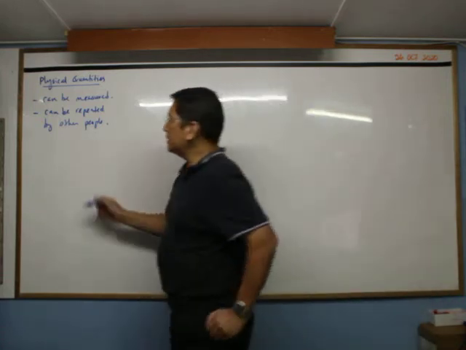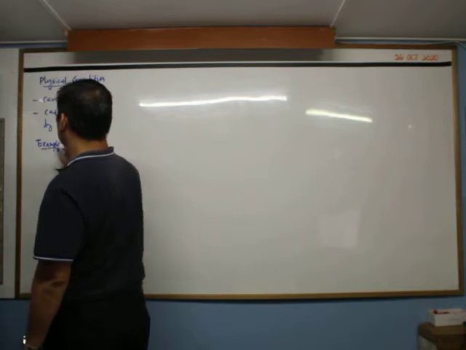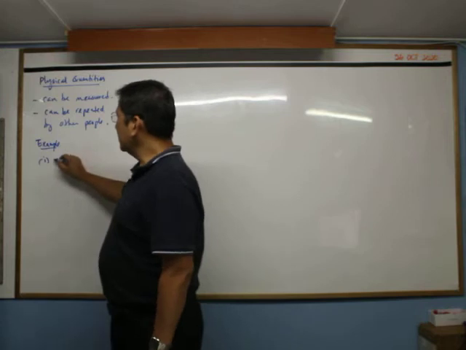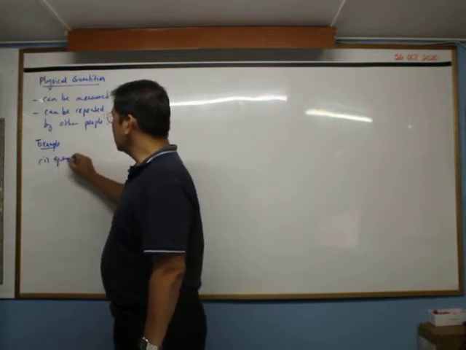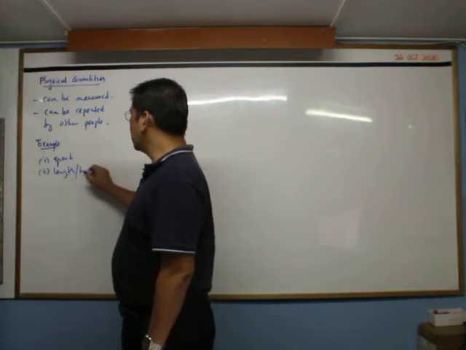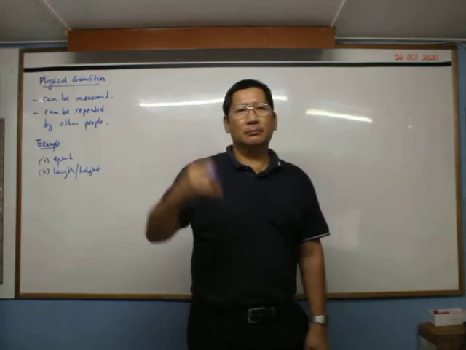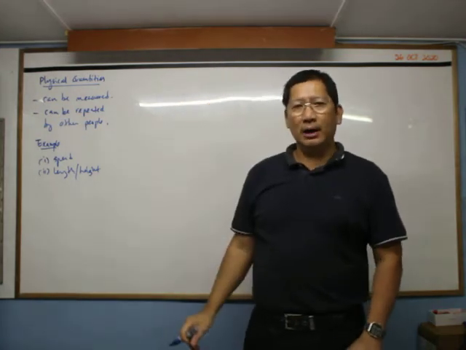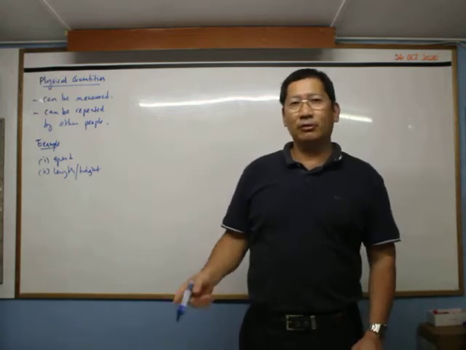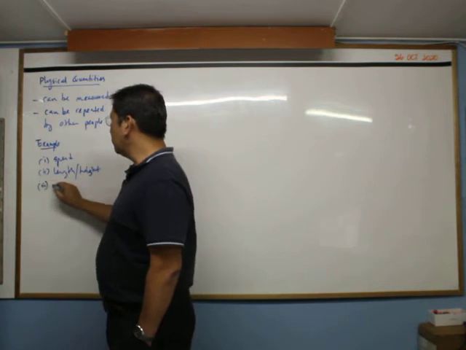So, examples of physical quantity, there will be a lot. Something like speed, number 2, length, or height. If you stand up, how tall you are is called height. But if you are dead on the floor, I can measure you and call it length, Mr. Ho. Other than that, I can give you one more: time.